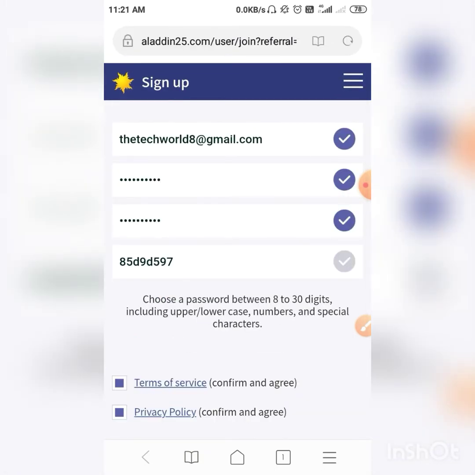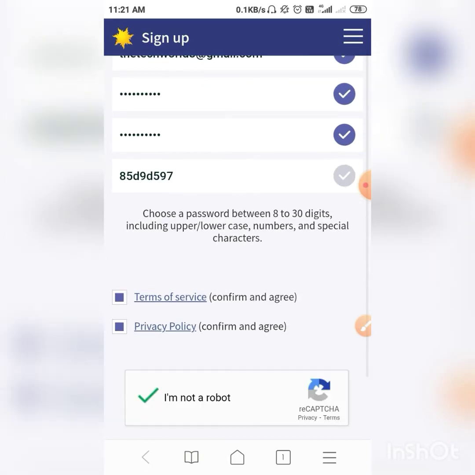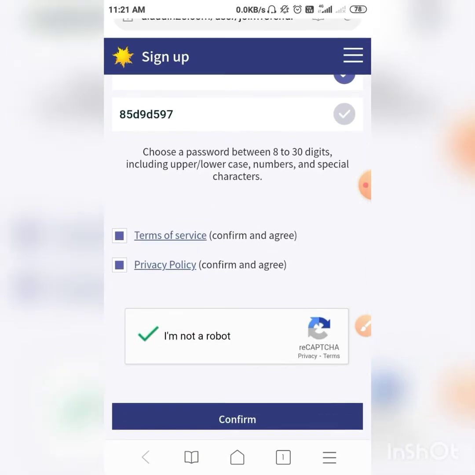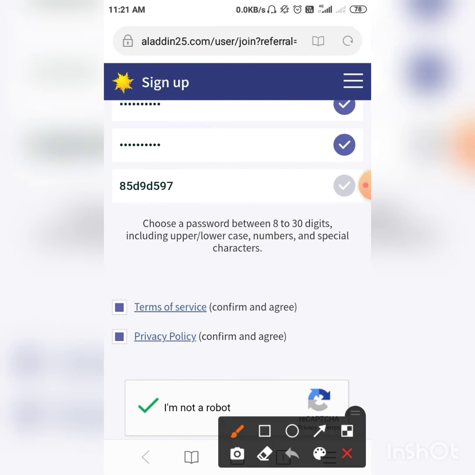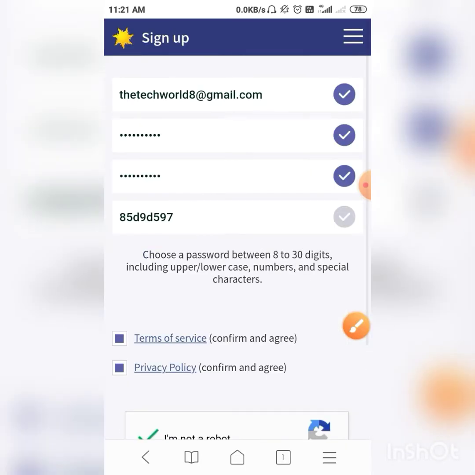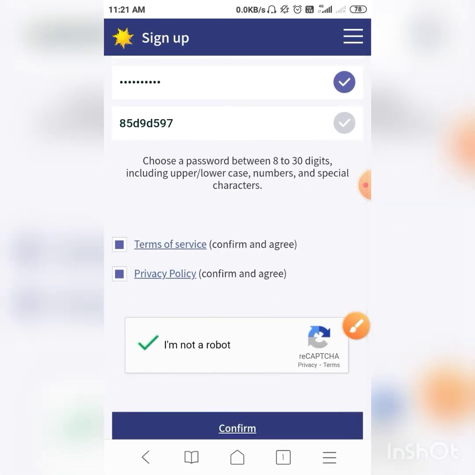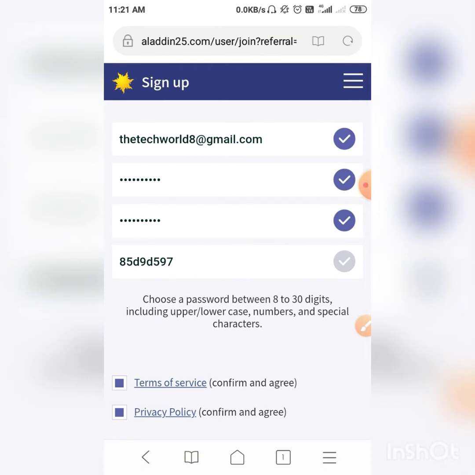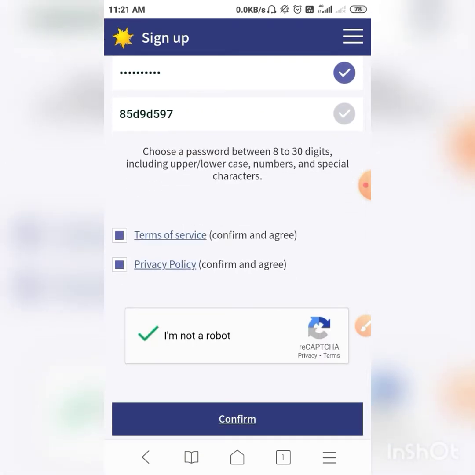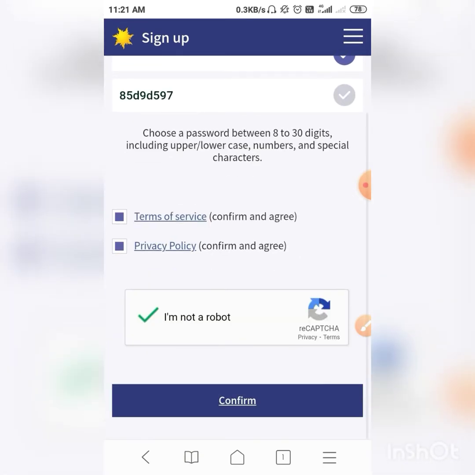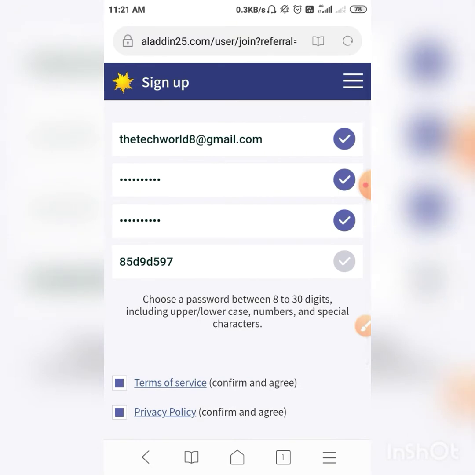Then I check my email ID, this is right, and you choose your password, and click confirm. Just I click the confirm button. I click again, the server is very slow.